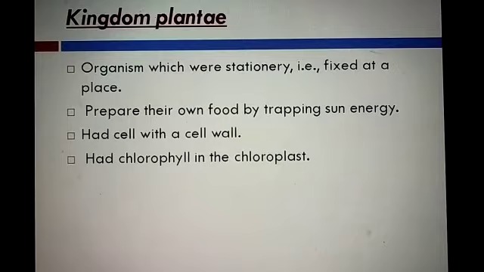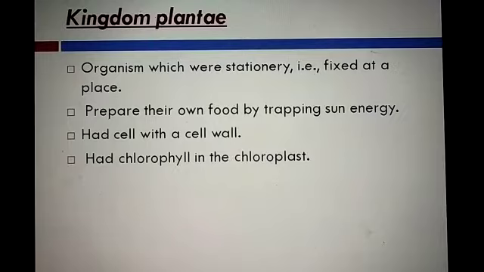They prepare their own food by trapping sunlight. They are autotrophs. They didn't show heterotrophic mode of nutrition. They are autotrophs and show autotrophic mode of nutrition. Plants are autotrophs because they prepare their own food with the help of sunlight.